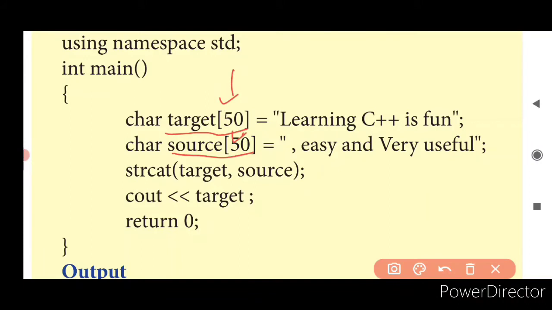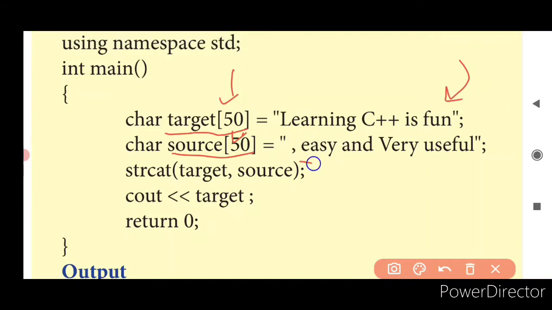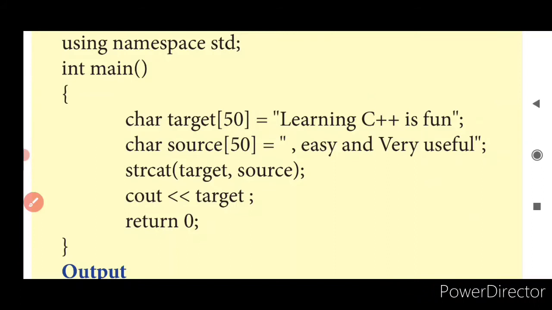"Learning C++ is fun" is going to be your target string, and "Easy and very useful" is going to be your source string. Fine. Now what we are going to do is concatenate target and source, and we are going to print the target. So what will happen? The source will be added to the end of the target.